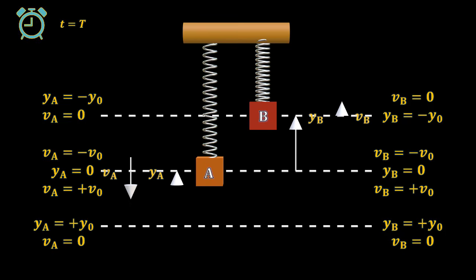Finally, at t equals to capital T, now we are a full time period later. We see that A is back at the undisturbed position, and YA is equal to 0 and VA is equal to plus V0, and B is at the top position where YB is equal to minus Y0 and VB is equal to 0. So both objects have completed a full cycle.